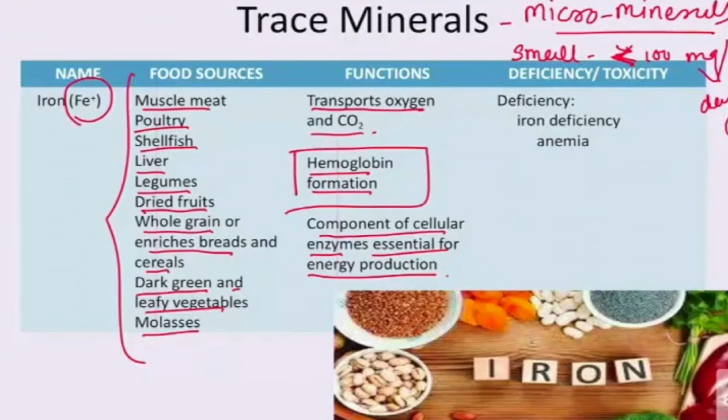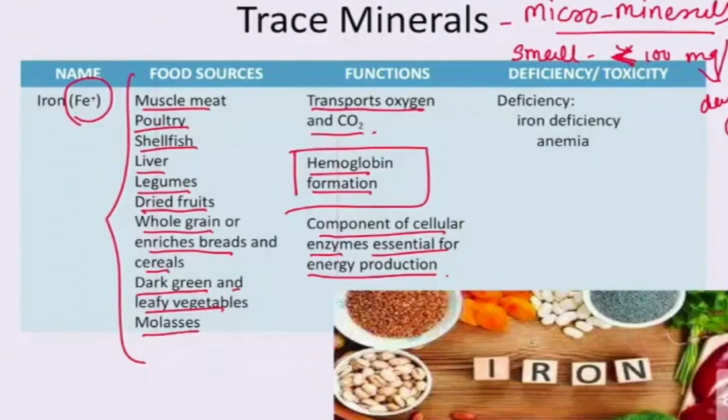What are the symptoms of anemia? If there is a lesser amount of blood in your body, it may lead to weakness or fatigue, dizziness, the person will feel vertigo or giddiness, loss of weight, pallor, the skin color will become pale, and coldness of hands and feet. So the extremities become cold because of the deficiency of red blood cells.